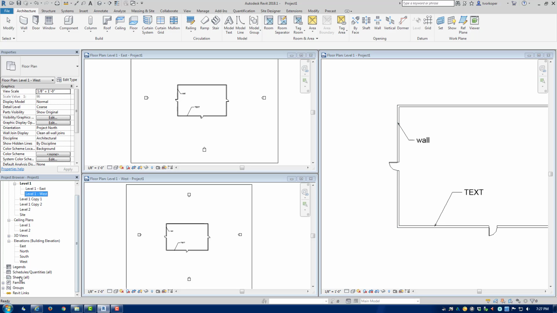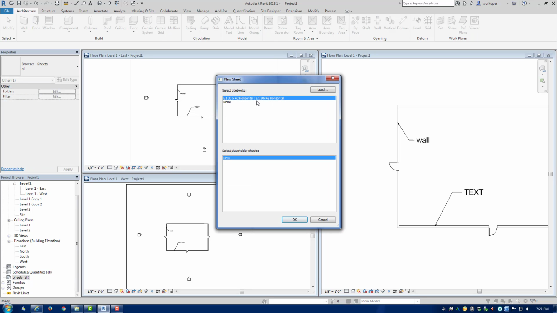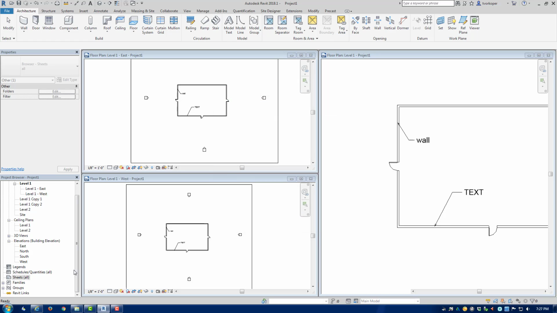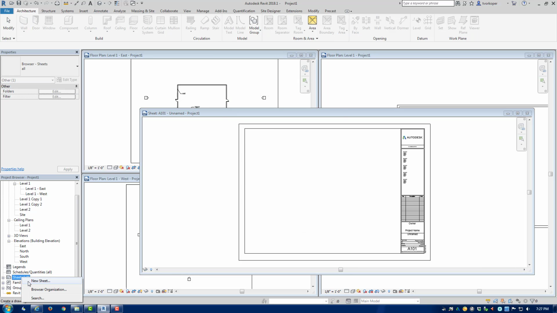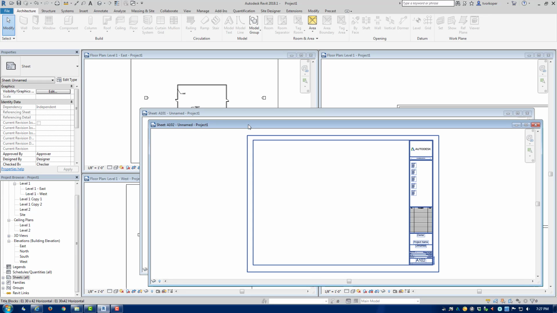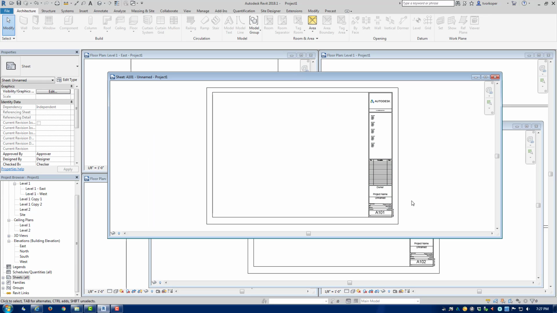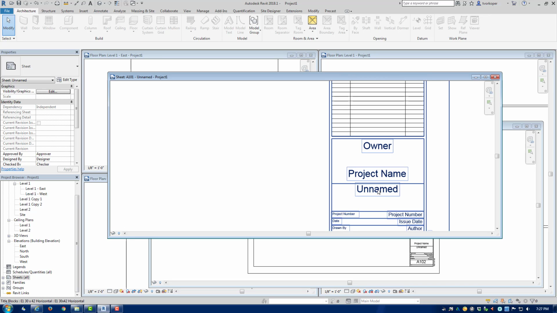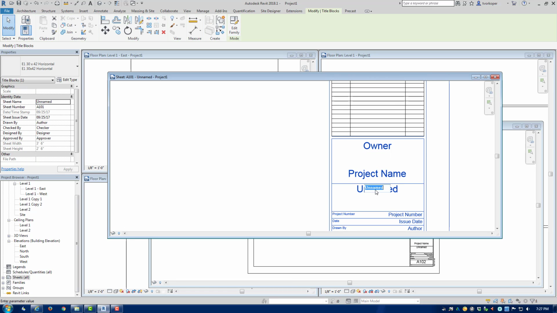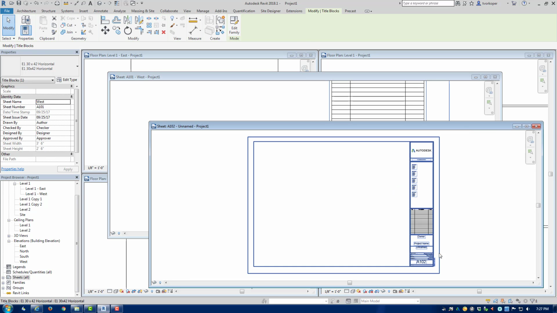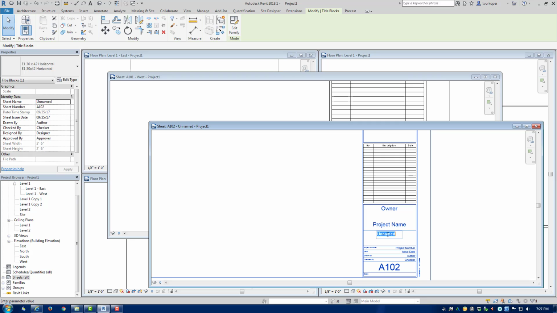Let's go ahead and create some sheets so I can show you how this can be applied across several sheets. So now we have 2 sheets, and let's name the sheets the same as the duplicate views so we can keep track. We'll name this one West, and we'll name this one East.